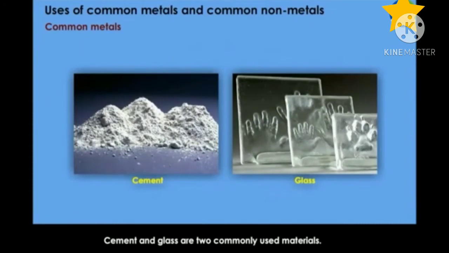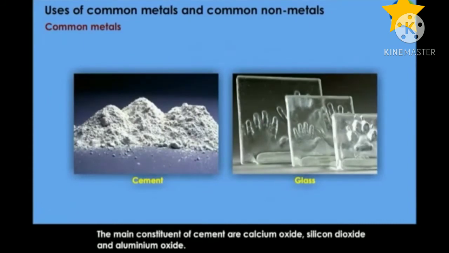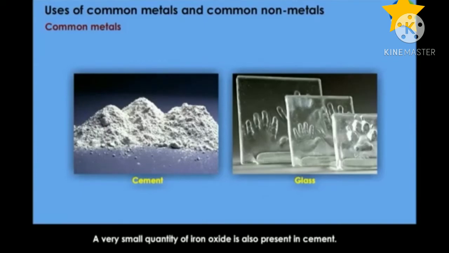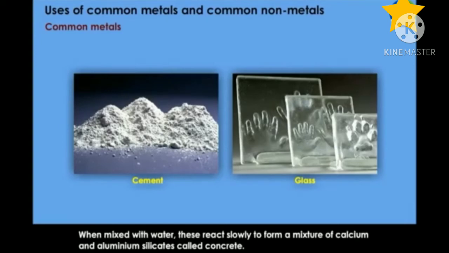Cement and glass are two commonly used materials. The main constituents of cement are calcium oxide, silicon dioxide, and aluminum oxide. A very small quantity of iron oxide is also present in cement. When mixed with water, these react slowly to form a mixture of calcium and aluminum silicates called concrete.